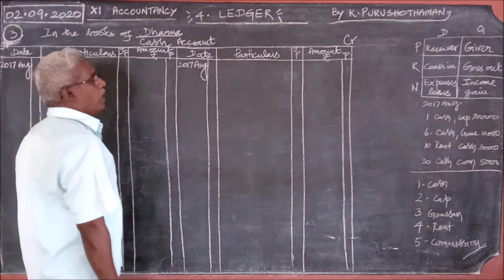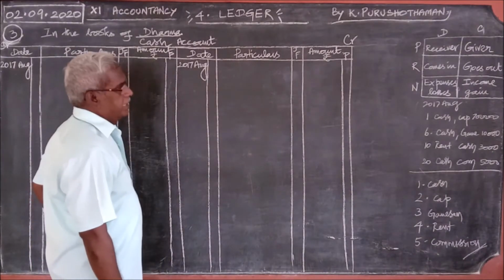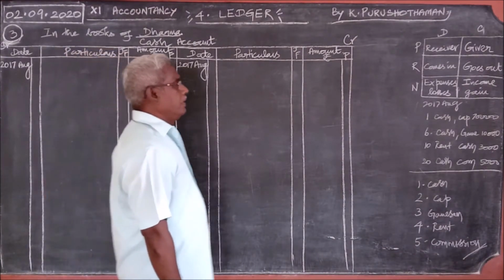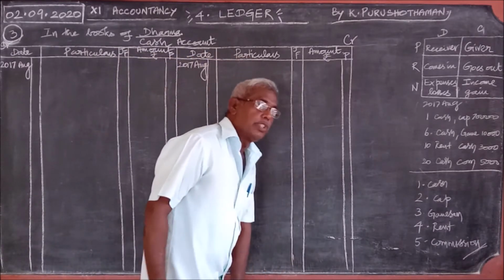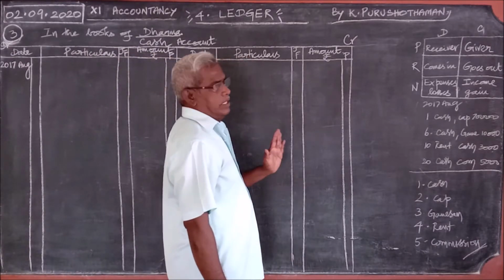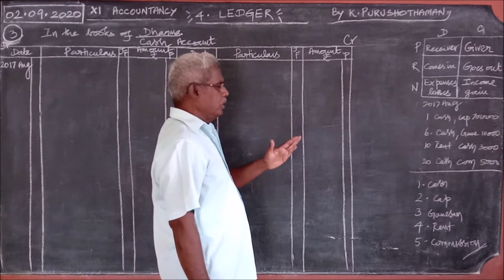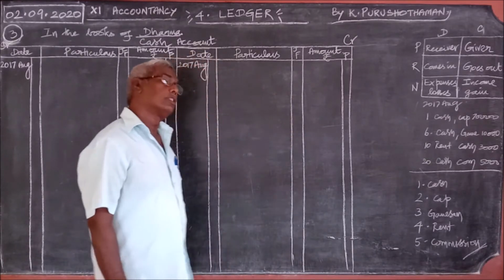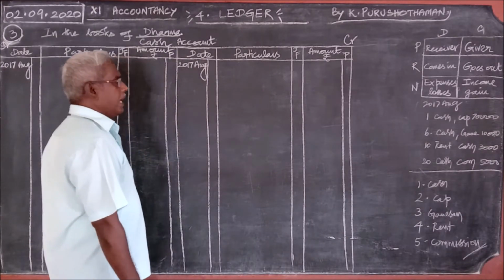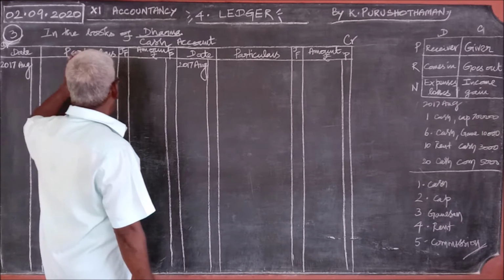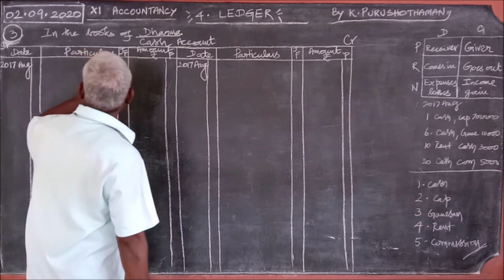Now, how to post the entries? See the first journal entry. You have seen it already. The first journal entry is cash account debtor to Dharma's capital account, where the cash account appears on the debit, so you pass the entry on the debit side.